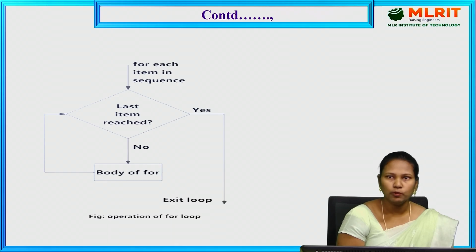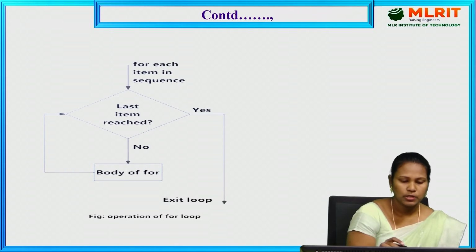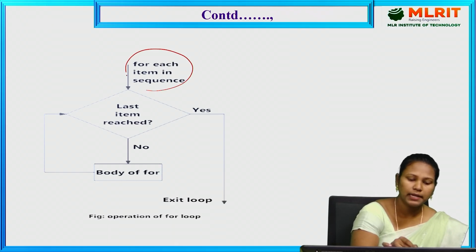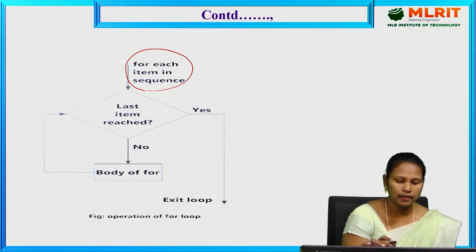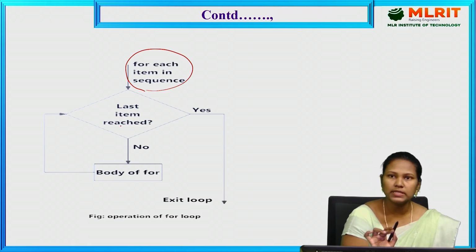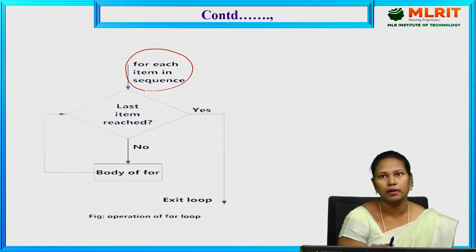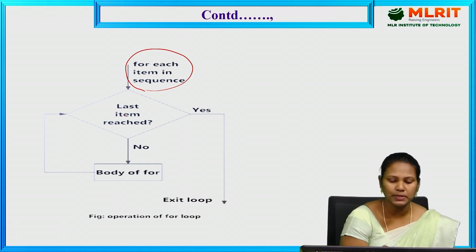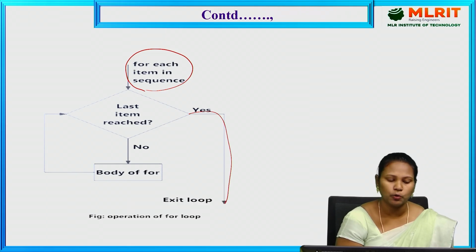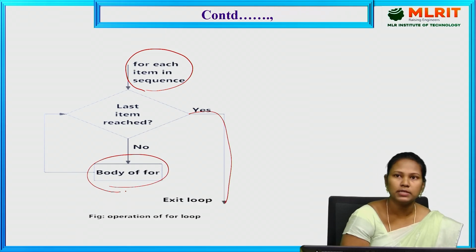So this is the flowchart for the for loop. Here, for each item in a sequence. For example, it is a list, so a list of items is there. Last item reached or not? First it checks whether any item is there or not. If the item is there, it iterates the loop. If the last item is reached, meaning yes, it exits from the loop, otherwise it executes the loop.